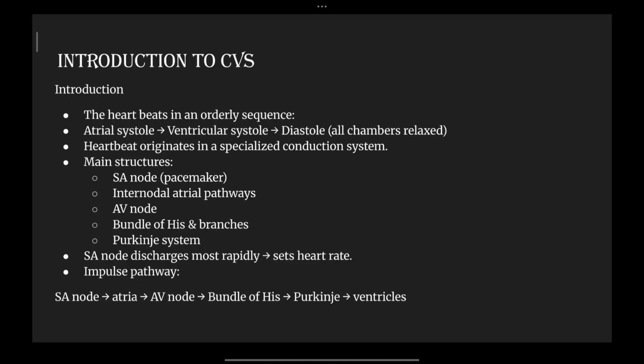Now, the sinoatrial node discharges most rapidly. It sets the heart rate. So the SA node acts as the very first conduction system beginner. Here the SA node is the first one to discharge and create the heartbeat. The impulse pathway of the conduction system starts from the sinoatrial node, then the atria, followed by the atrioventricular node, bundle of His, and Purkinje fibers, followed by the ventricles of the heart.